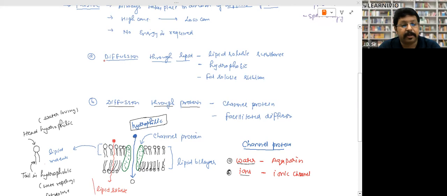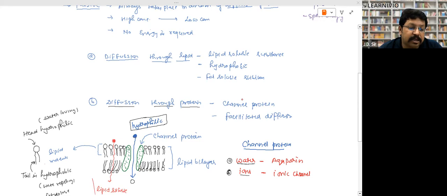Look, diffusion takes place in two ways, right? There are two processes: diffusion through lipid and diffusion through protein. So before going into that, tell me, do you know the structure of the plasma membrane? Please, guys, tell me. If you don't know the structure, then I have to explain. Clear? Yes, sir. Okay, fine, very good.